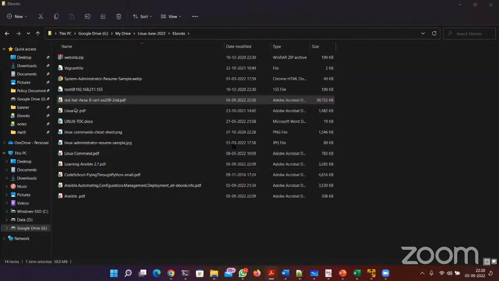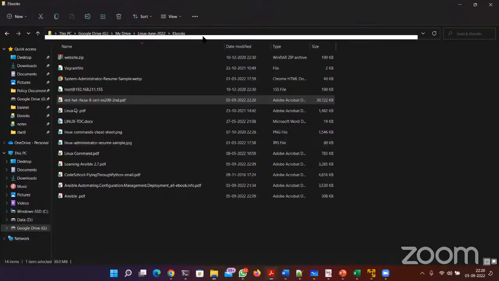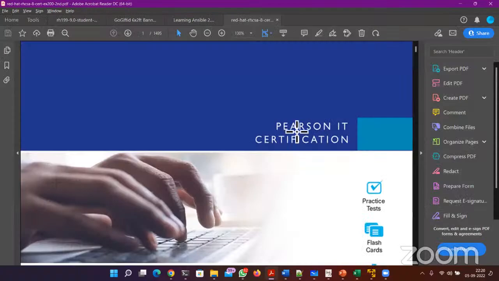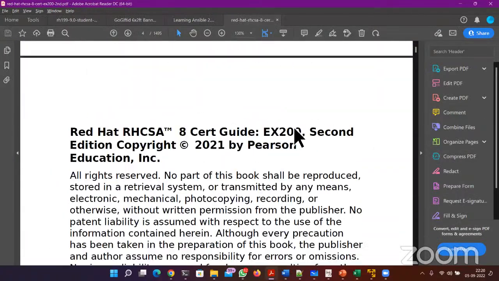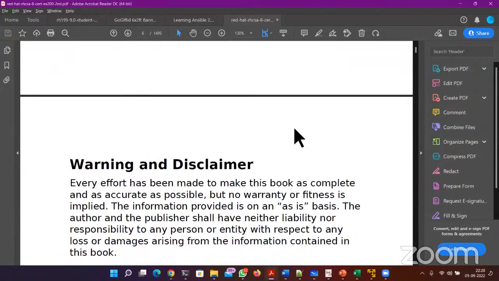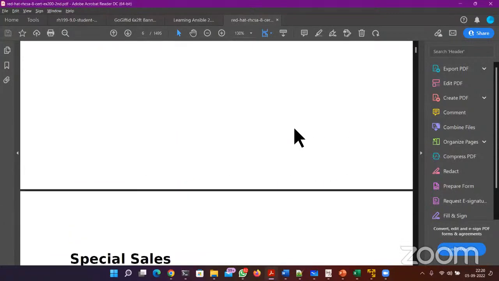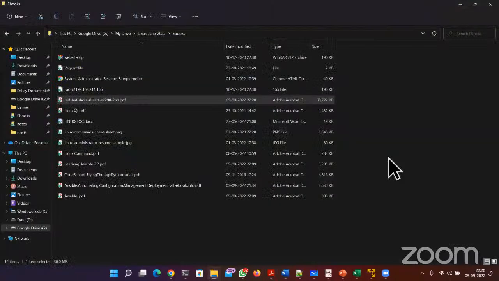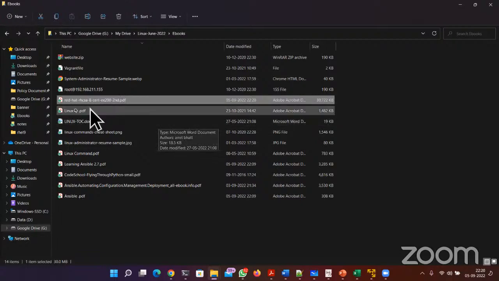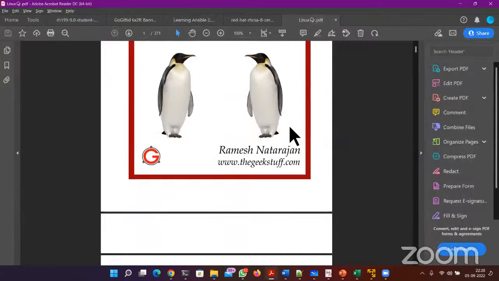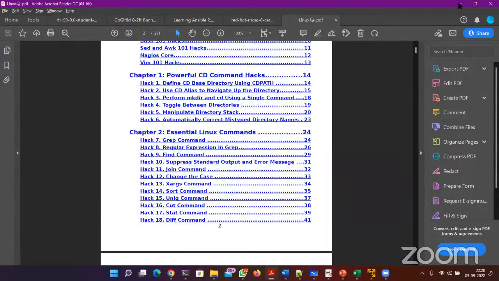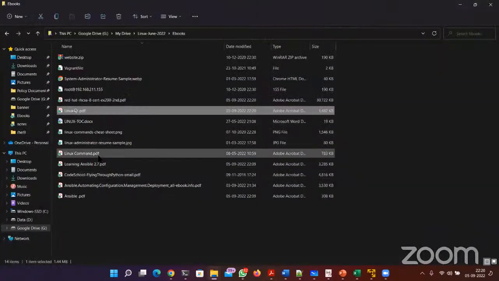Yes. This is the book that you can follow. I will create a Google Drive for this batch, and I'm going to save all the books regarding Linux and Ansible on that Google Drive. You can use this ebook. It has plenty of exercises and plenty of questions for practice, and it will really help you a lot with this course. Thank you very much. Not just this ebook, I have a crash course also, like this Linux PDF. No, not this one, hold on. These are some Linux commands.